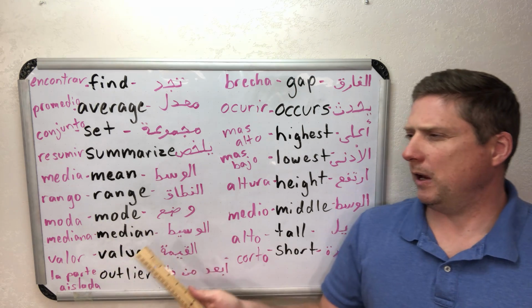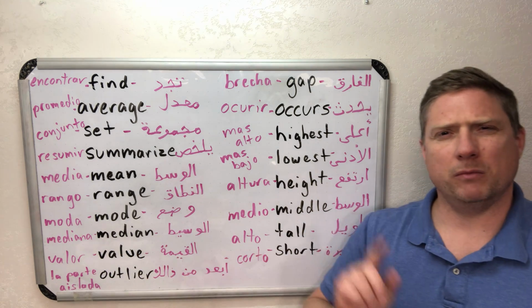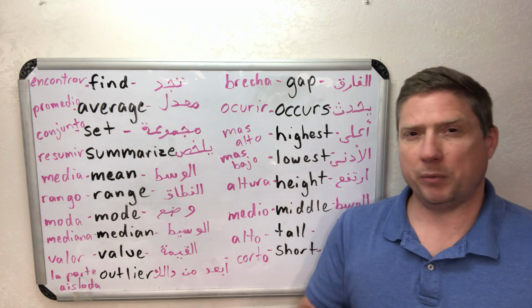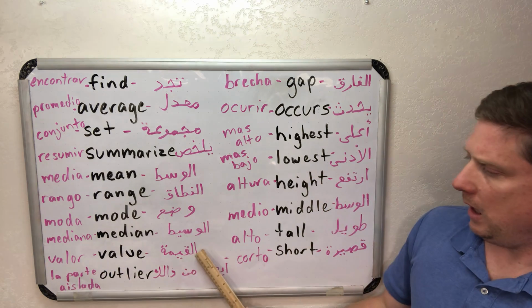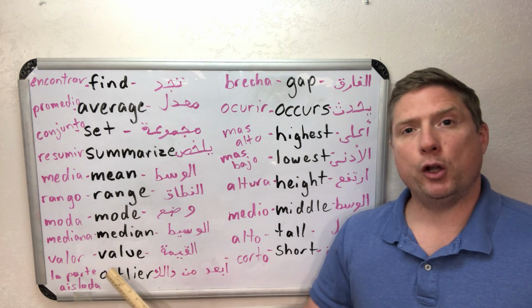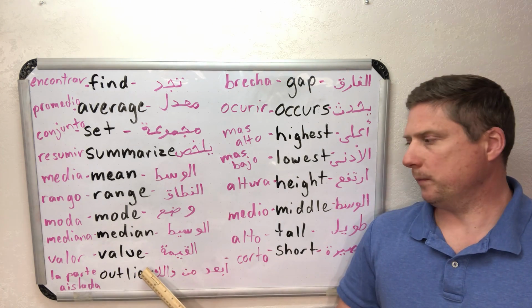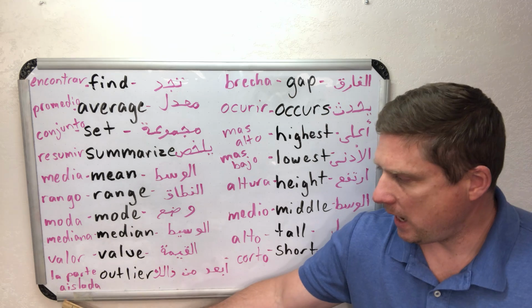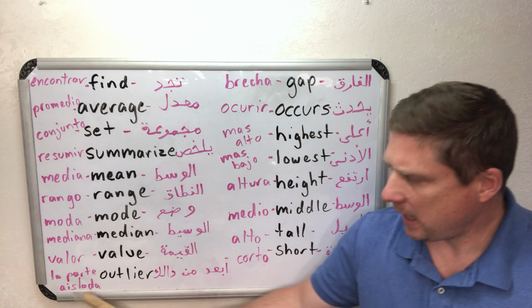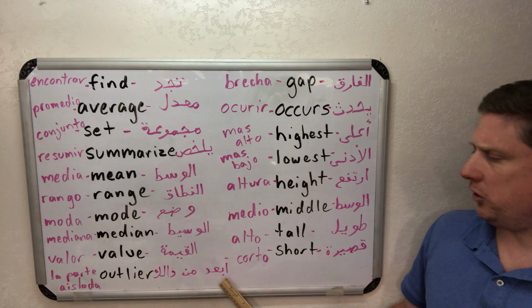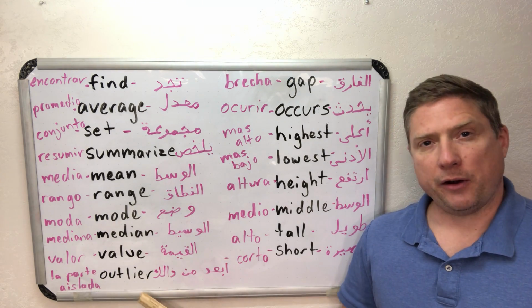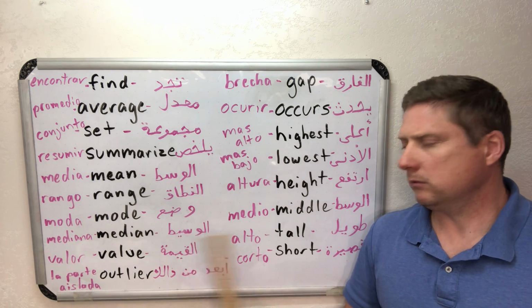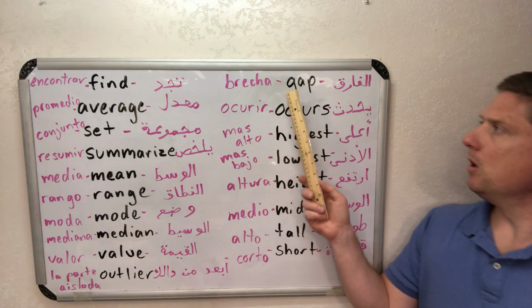Maybe 2 or 3 times. Value. Outlier. Outlier. We'll talk about that.